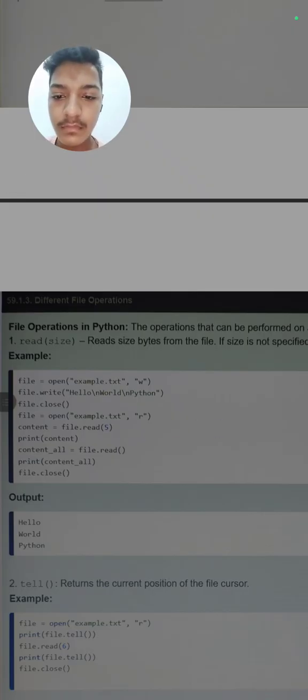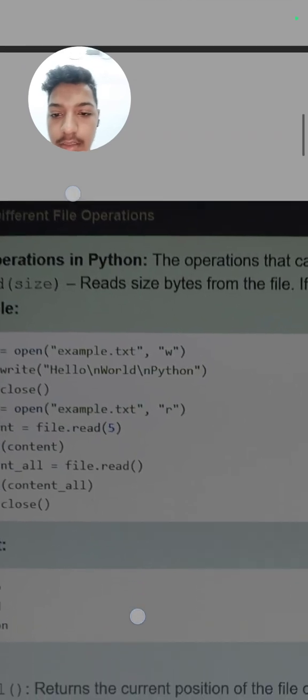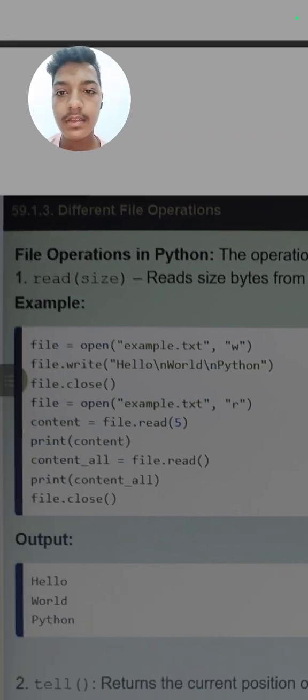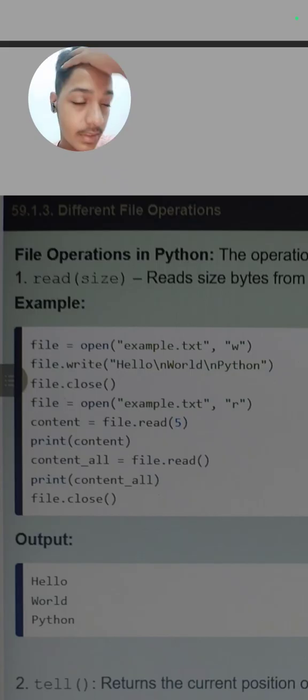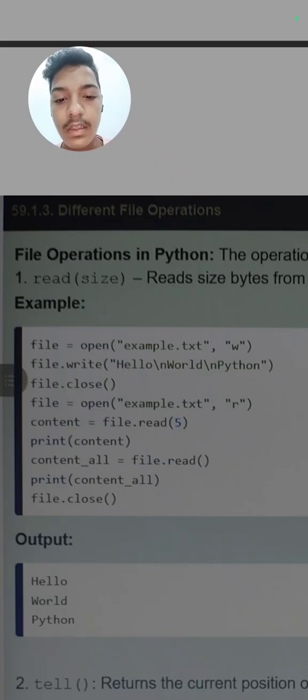First is our variable, here it is file, which is equal to open example.txt, opened in write mode. Next is file.write, with "Hello\nWorld\nPython". The \n means the next line, as we studied in the first or second lecture, so do not get confused.